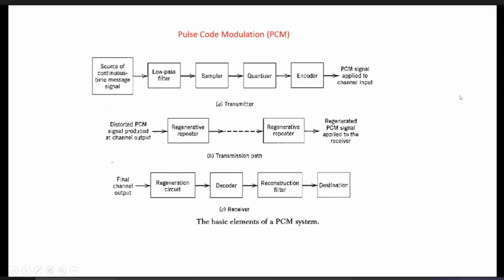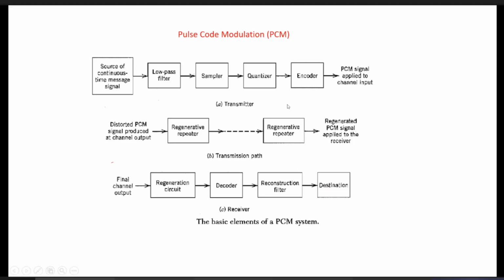Now, once it is transmitted and received by the receiver, the reverse process of the transmitter is used. Here again we can use a regeneration circuit just before the receiver to receive the error-free PCM signal.